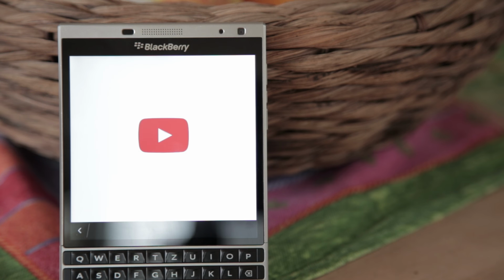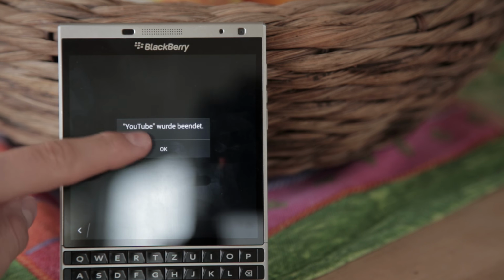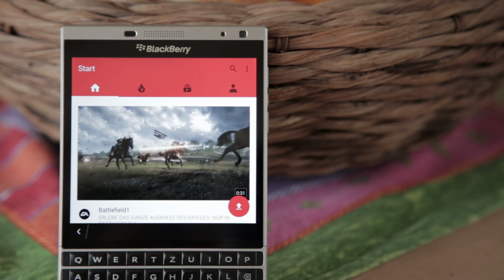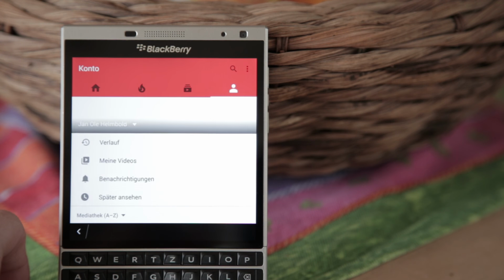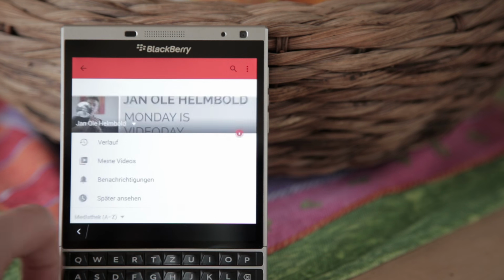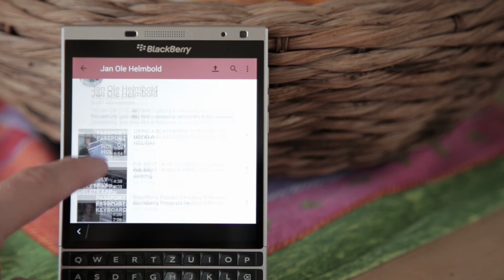So the next Android application I'm using is YouTube. YouTube doesn't work out of the box. It requires Google Play services, and if you don't have them, it just closes the app and you can't use it. But I found a patched version online of, I think it isn't the newest version of YouTube, but one of the newer ones, and it works totally fine without any problems. So it's perfect for my needs with answering some of your comments or watching some videos, which I don't do usually on the BlackBerry Passport.